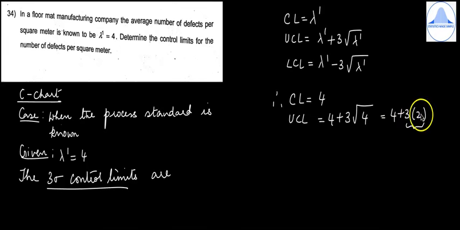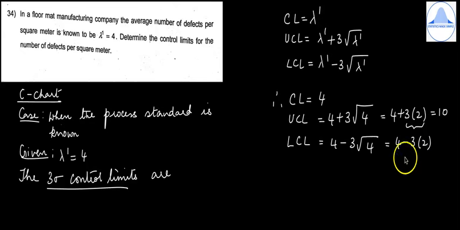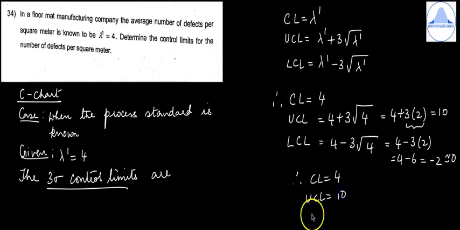So 3 into 2 is 6, 6 plus 4 is 10, and LCL is equal to 4 minus 3 times root of 4, which is 4 minus 3 into 2. So this is 4 minus 6 is equal to minus 2 is approximately equal to 0. So therefore CL is 4, UCL is 10, and LCL is approximately equal to 0. So these are the final 3 sigma control limits.